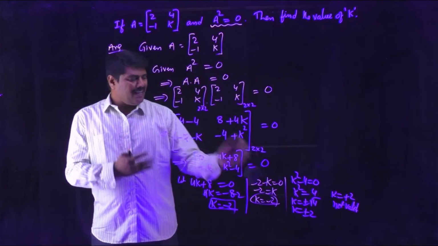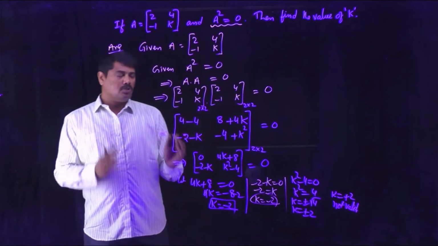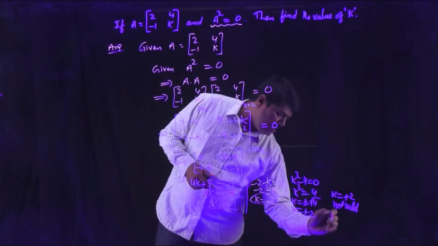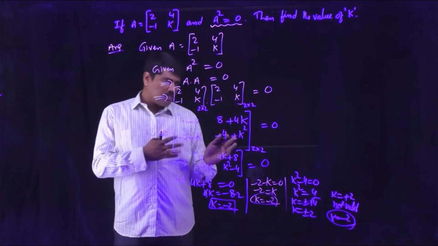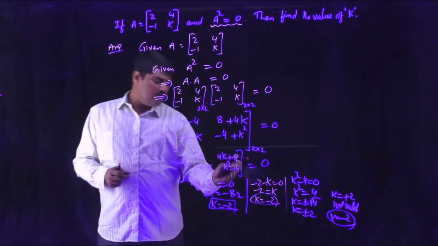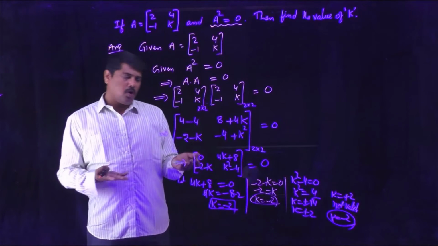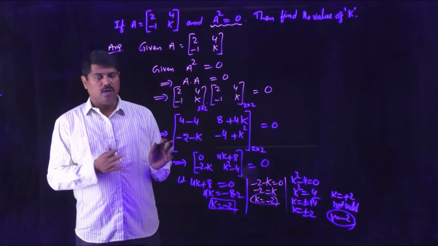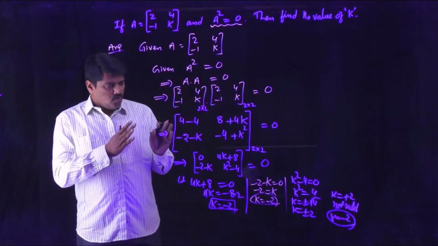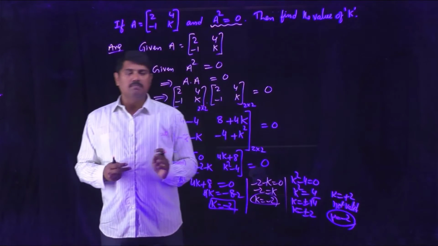So to get a null matrix, you have to get all the elements 0. So the value of k which we have to consider is only minus 2, not plus 2. Sometimes we equate k square minus 4 to 0 and you may wrongly give the answer k is equal to 2. That is not correct. So you have to observe for what value of k all the elements become 0.